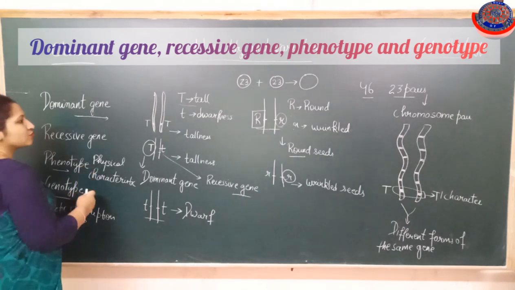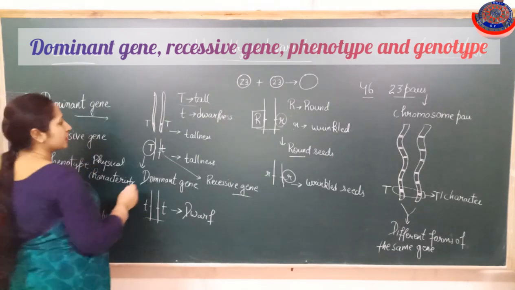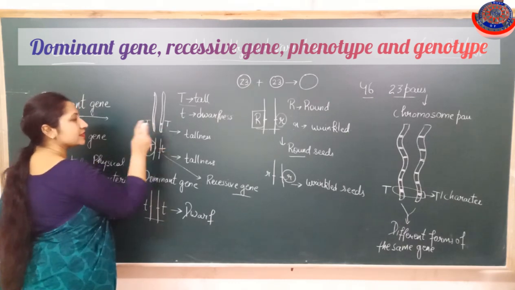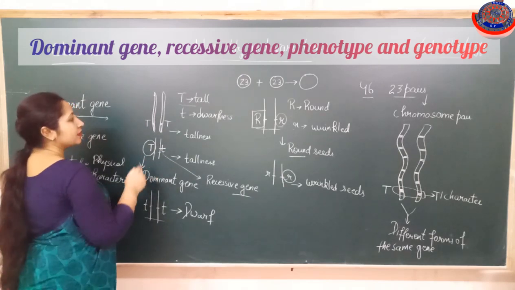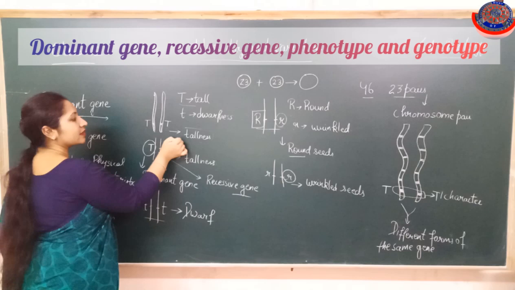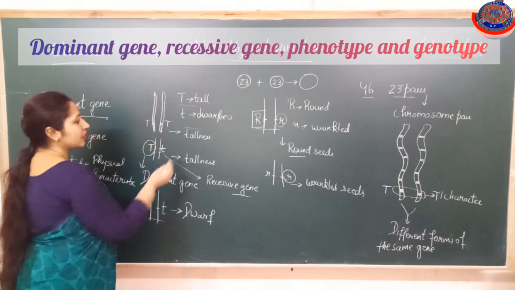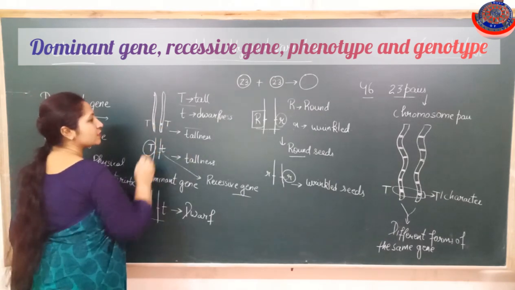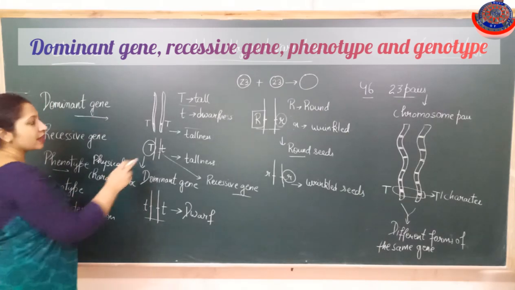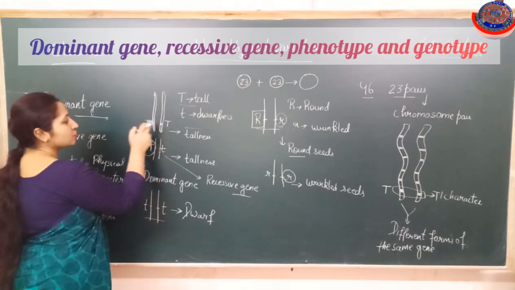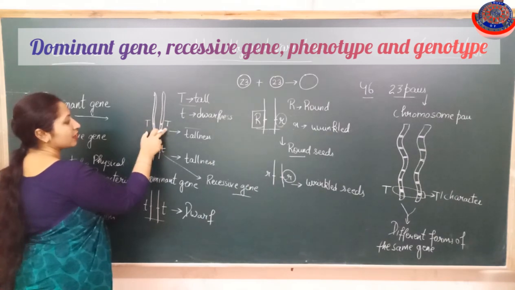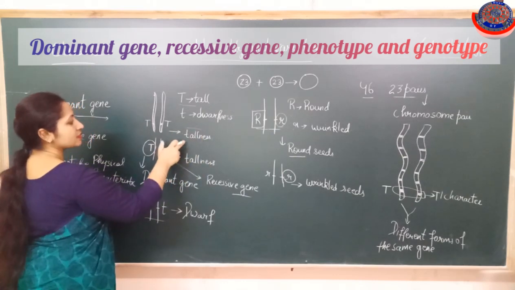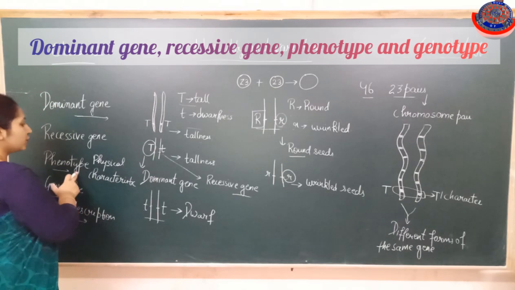Now I will explain these two terms with the help of an example, like capital T and capital T. Capital T and capital T is the genotype. Okay, and the physical characteristic that is visible to us is tallness. We are not able to see the genes of any person, but we are able to see the physical appearance of that person, which is determined by the genotype. So capital T, capital T are the genotypes, and these genotypes are responsible for this character, tallness, and this tallness character is the phenotype.